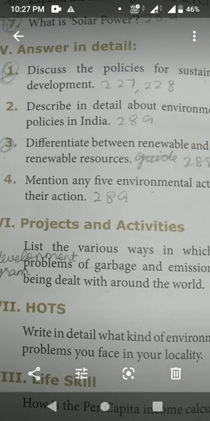Next, third question already I have marked, and fourth one, mention any 5 environmental acts and their action. That also is page number 289. Under the heading List of Environmental Acts in India, one box is there, isn't it? 6 acts are there. That fully. Okay, all the 6 acts you want to learn thoroughly.